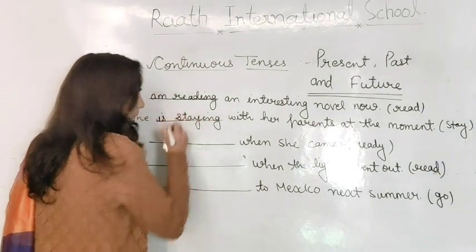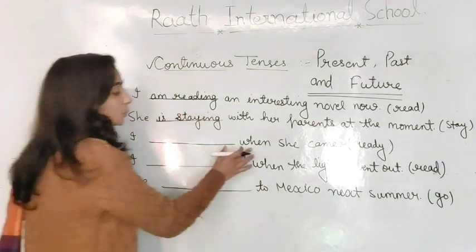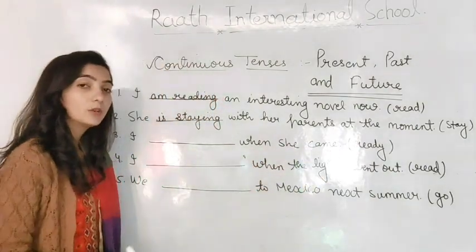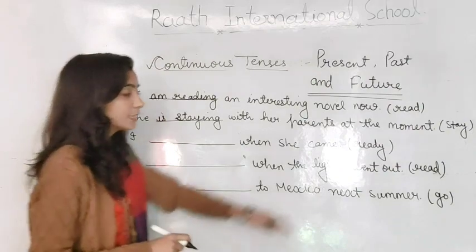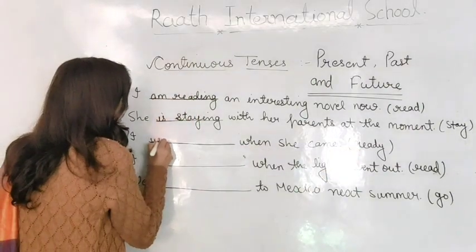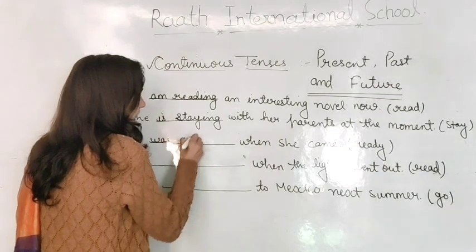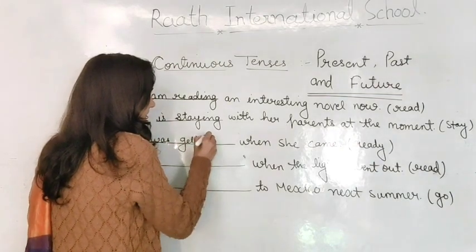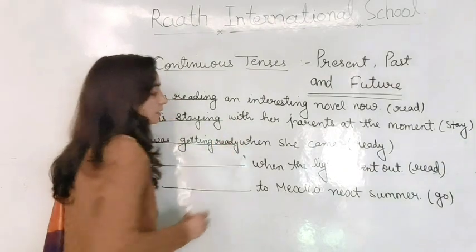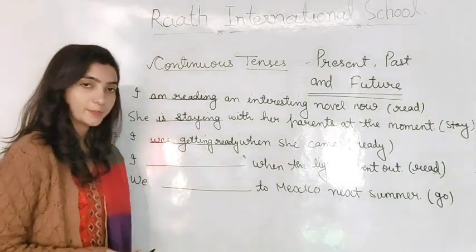Okay. What is next? I get ready when she came. She came. It means we are talking about past continuous, and the verb we have that is get ready. So we will fill I was getting ready when she came. Okay.